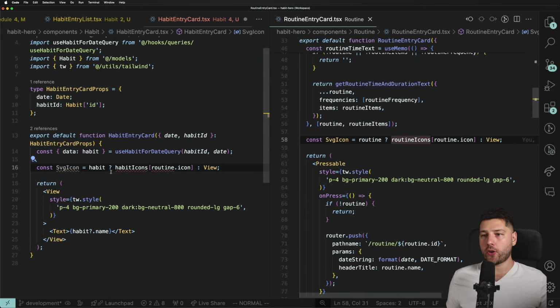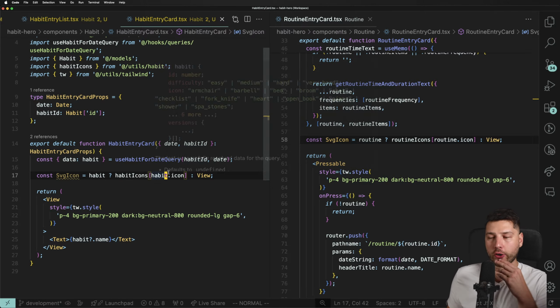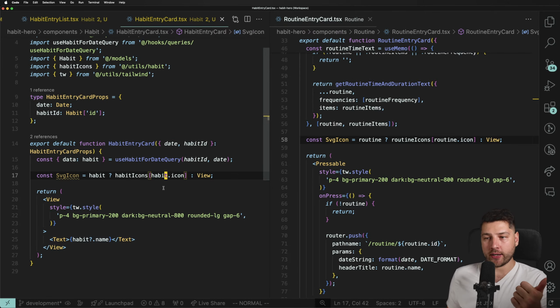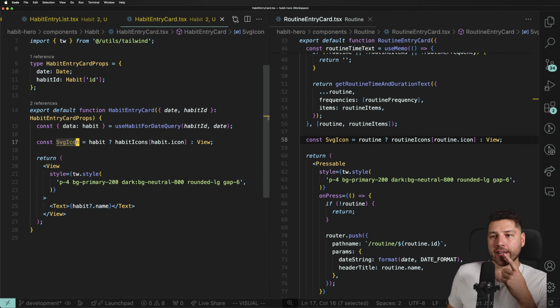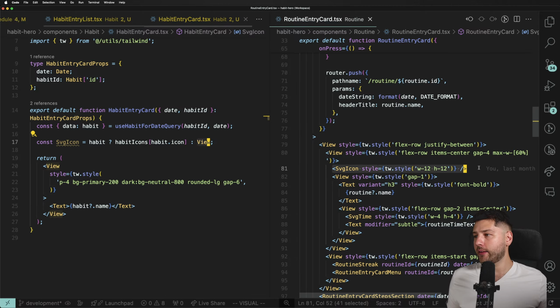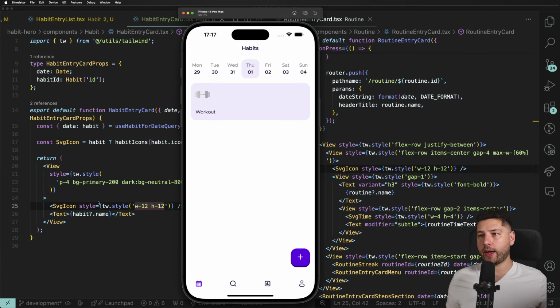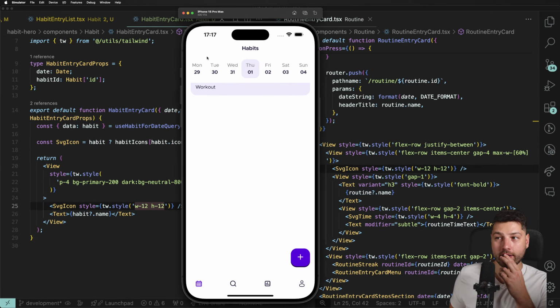Right? All of these, they're properly typed, and then we're going to use them. Great. So habit icons, import them from here, and then we're going to pass habit.icon. Because our types are correct, we get no more errors. Perfect. So now we have SVG icon. If we have a habit, we're going to try to get the icon from the habit icons. If we don't, we're just going to render a view, right? So that's totally fine. And then we're going to take this SVG icon and put it like this and save it. And what do we have? There you go. We have the icon.